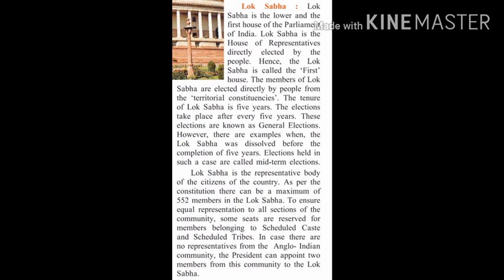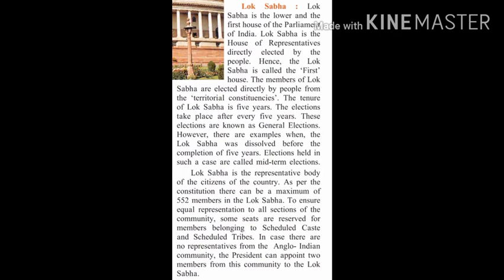So that's all about the Lok Sabha. Again, we will see a short introduction of the Lok Sabha. Lok Sabha is also called the first house of parliament, and Lok Sabha's representatives are elected by the people. The tenure of Lok Sabha is 5 years, and how many members are there in Lok Sabha? 552 members. In Lok Sabha there are some seats reserved for the scheduled castes and scheduled tribes, and in case there is no representative from the Anglo-Indian community, the president appoints 2 members from this community. So that's all about the Lok Sabha.